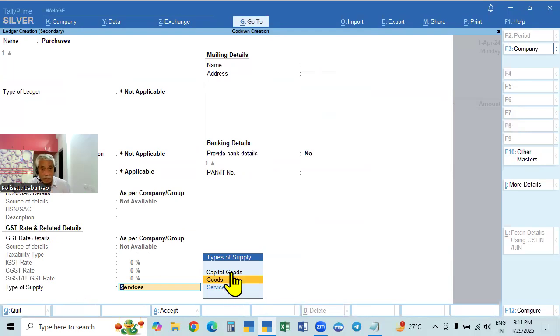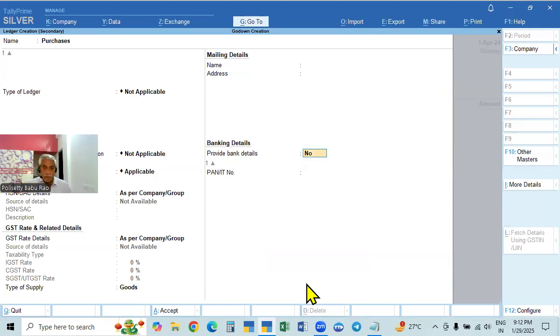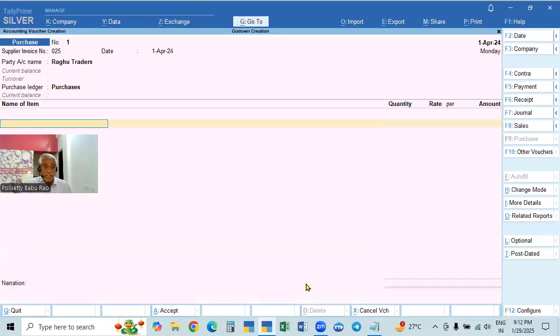The type of supply is capital goods, but the group will be, for example, furniture, which will be fixed assets only. But down here, what is the type of supply? Service or goods or capital goods. Goods means trading goods, and now we are purchasing and selling trading goods. So we select goods. In the case of assets, we take capital goods. Assets can be entered in the purchase voucher, but they can also be entered in accounting invoice mode. That will come later. Accept. Okay. So it is accepted.